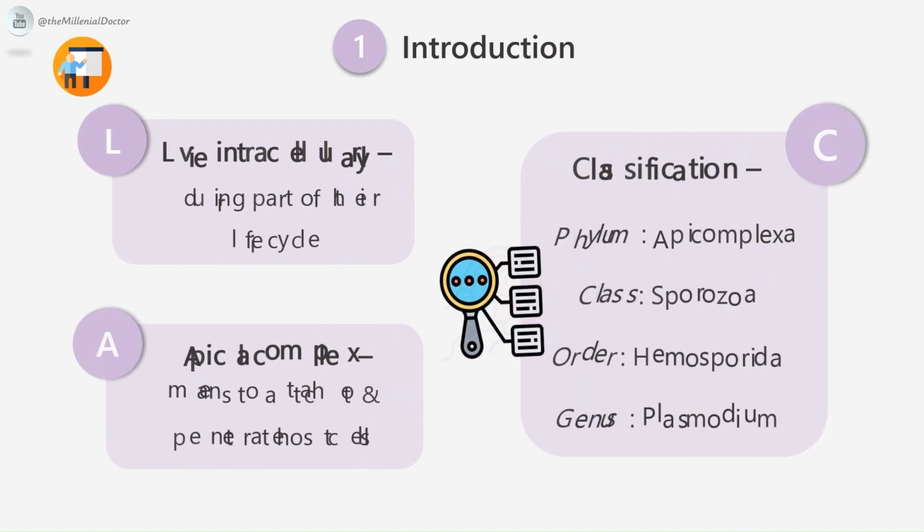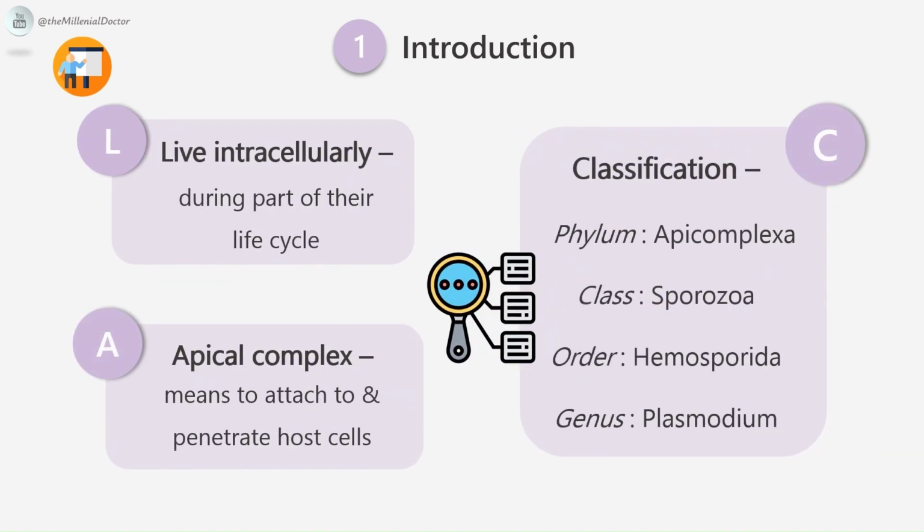They live intracellularly at least during part of their life cycle. At some stages in their life cycle, they possess a structure called the apical complex by means of which they attach to and penetrate host cells. These protozoa are therefore grouped under the phylum Apicomplexa. Classification: Malaria parasite belongs to the phylum Apicomplexa, class Sporozoa, order Hemosporida, and genus Plasmodium.